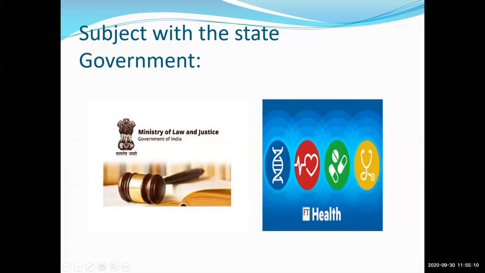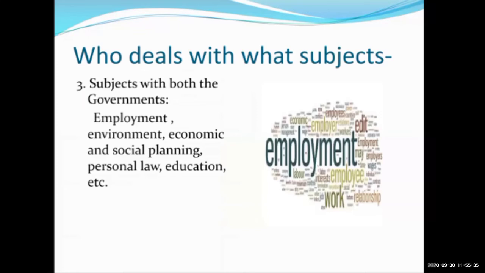Very nice. And the third point is, yes, Afrin and Suhani, Muskan, agriculture, beta. Very nice. So the subjects with the state government, the very important ones are agriculture, law and order, and health. That you have to remember.